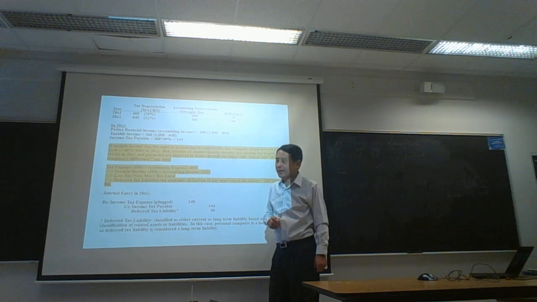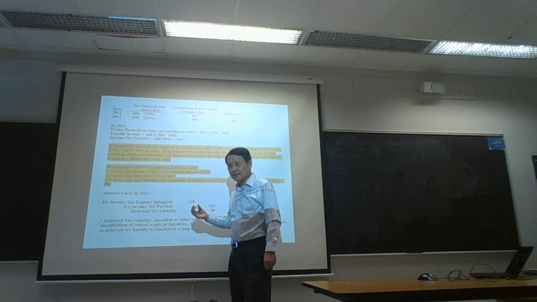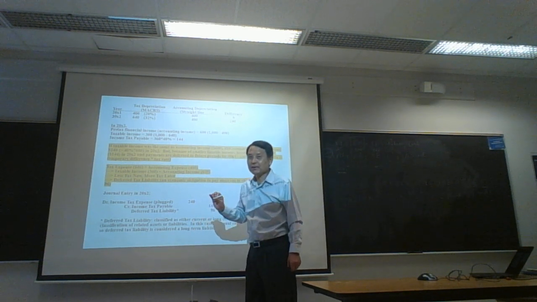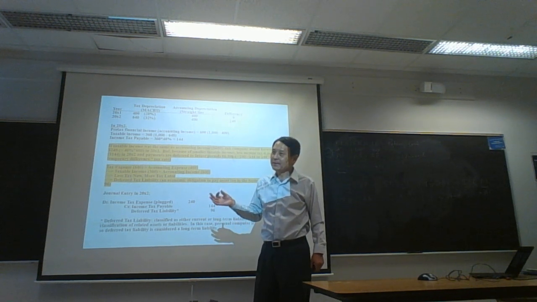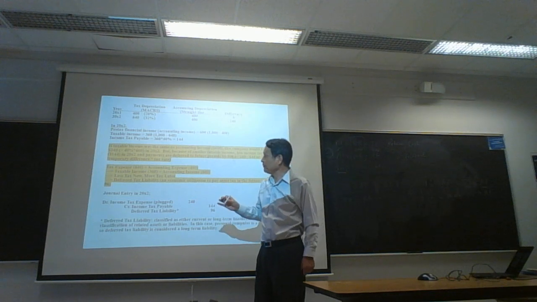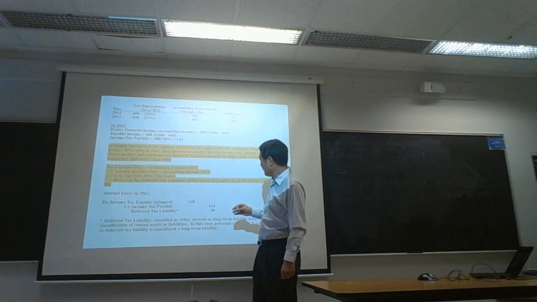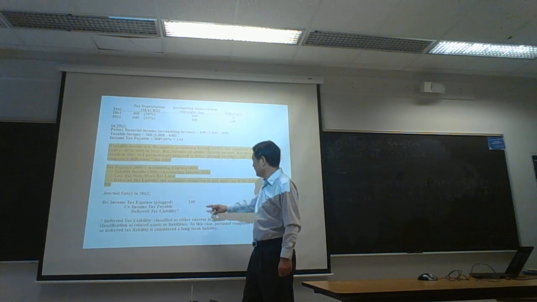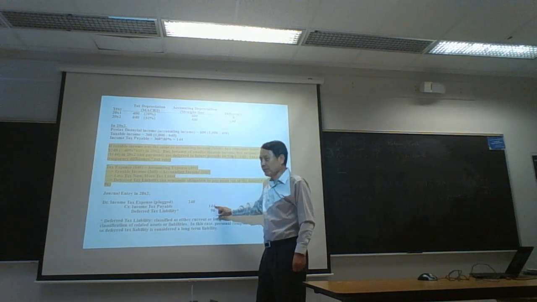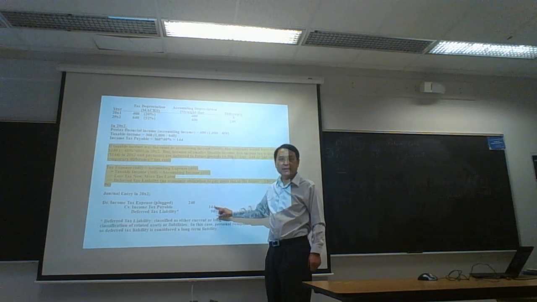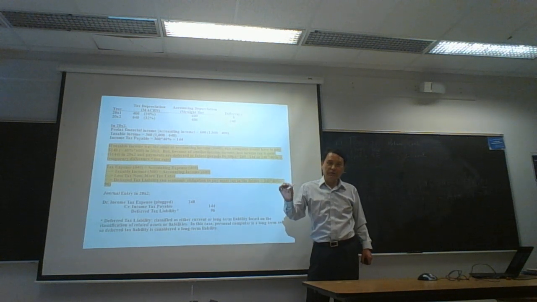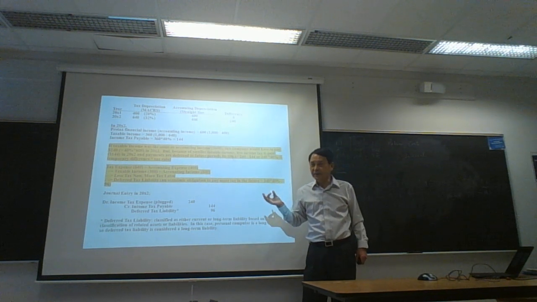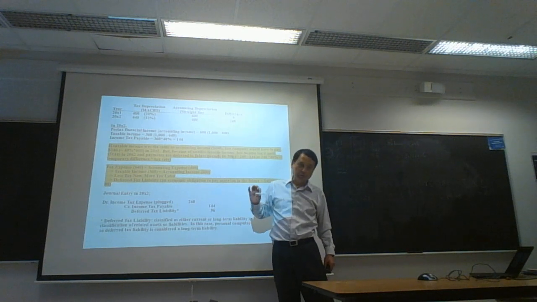And payments are deferred to future period. The deferred payment is the difference between 240 and 144. So payment for 96 is deferred to a future period, 2003, 2004, or 2005.